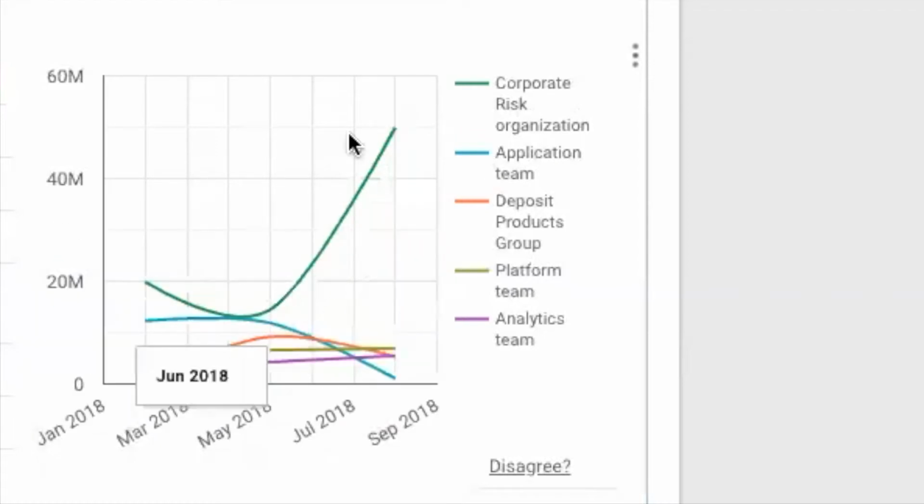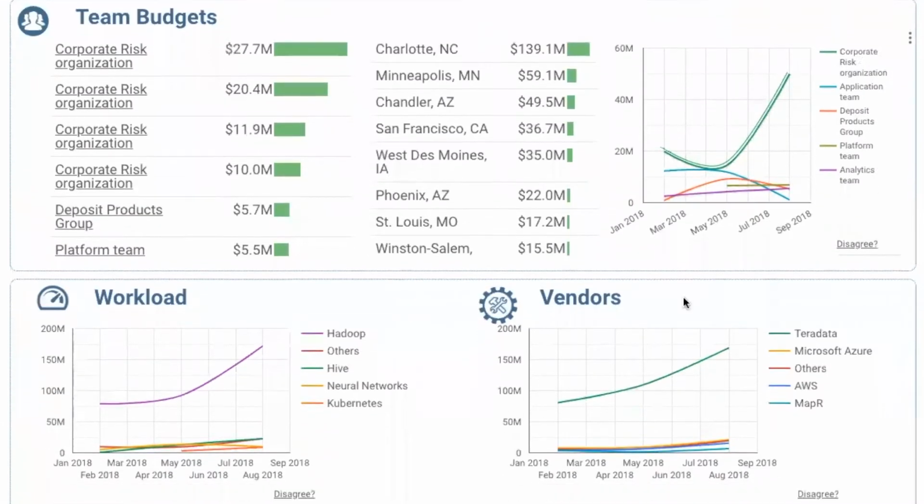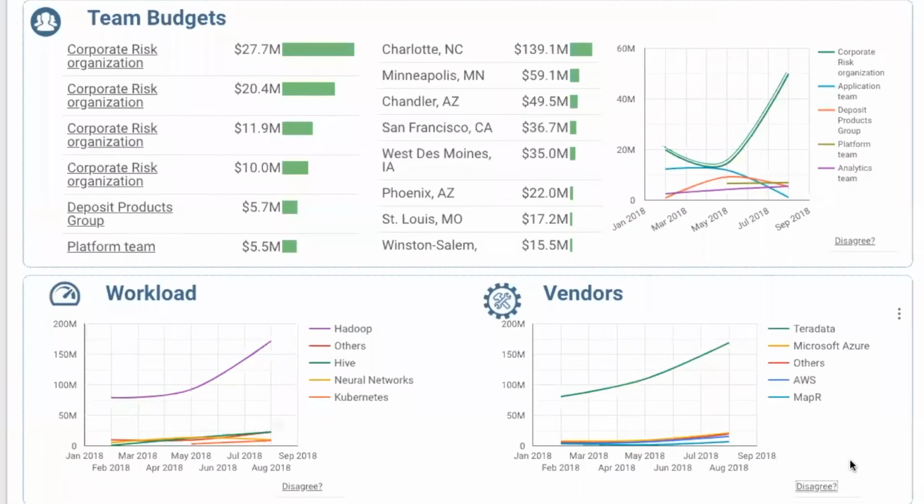It's definitely increasing, a significant increase in budgets for that team. The applications team is probably going down a little bit, and then the deposits team probably flat. Partner team and analytics teams are smaller but growing, so that's interesting. But definitely something big is going on in the corporate risk organization. That's our read. Now, also there is an increase in Hadoop spend and also Teradata spend. This is giving you a little bit more insight into the trends.